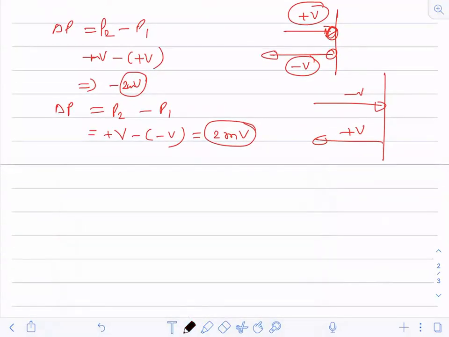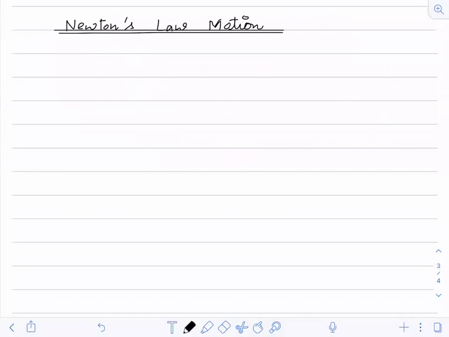Now we are going to start Newton's law. So, Newton's laws of motion. How many laws do we have? Three.